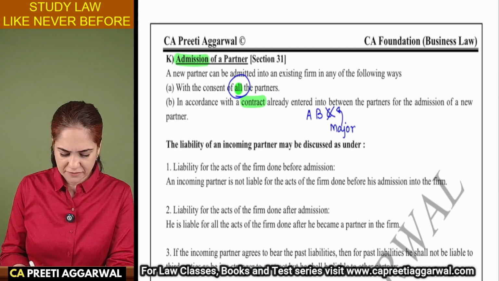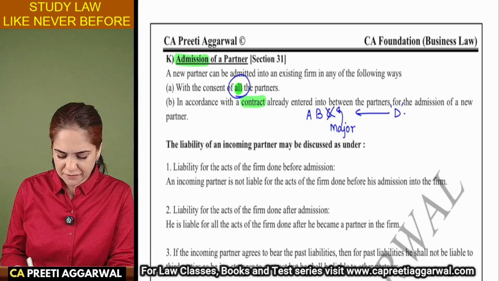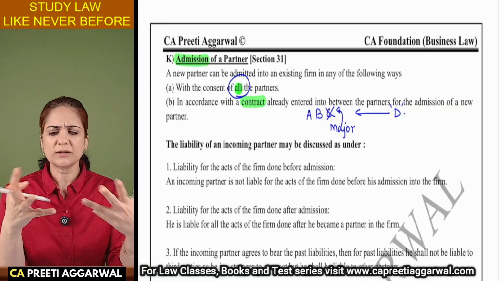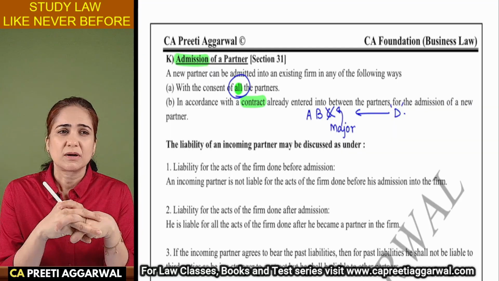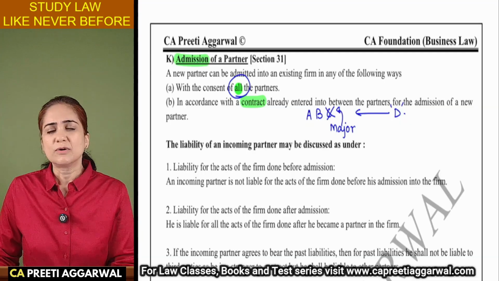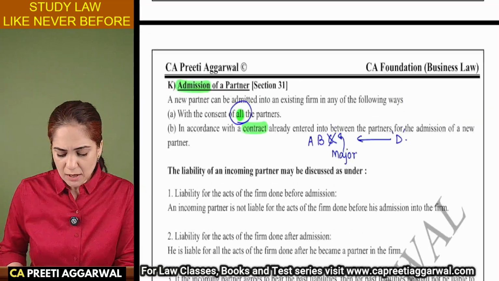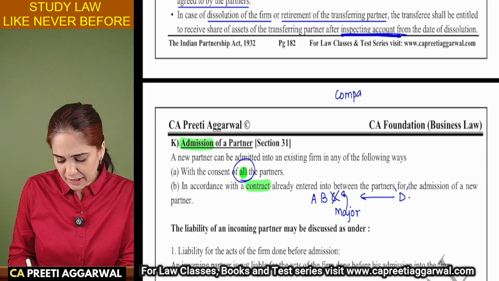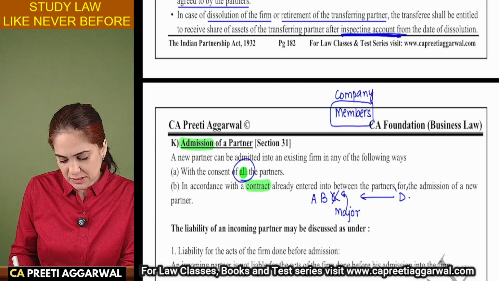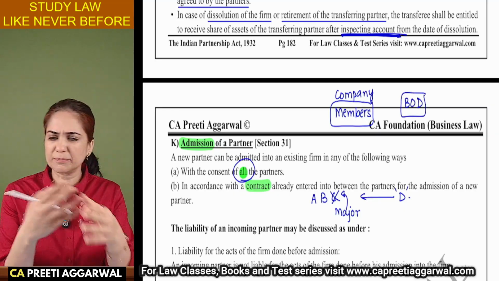This is because if you are admitting a new partner, the others will sacrifice. But a doubt was asked that, ma'am, if one partner is not sacrificing anything, still we need the consent? Yes, because partnership is a relation of mutual trust and confidence. I don't want to work with anyone whom I don't trust, whom I don't know. See, partnership is very different from a company form of business. What happens in a company? In a company, the members own the business, but it is managed by the board of directors. So we are not concerned about who owns the company and who manages.